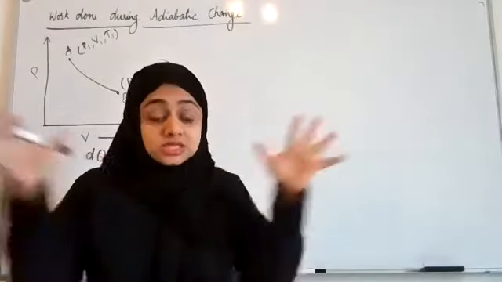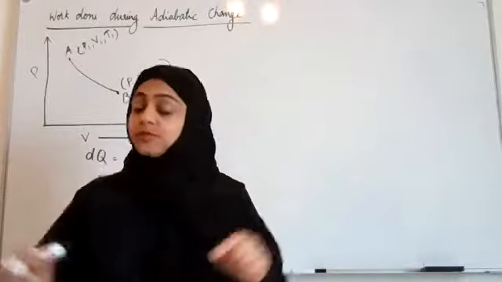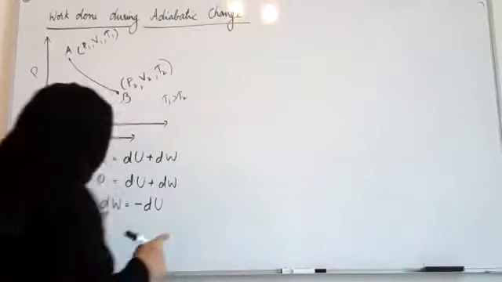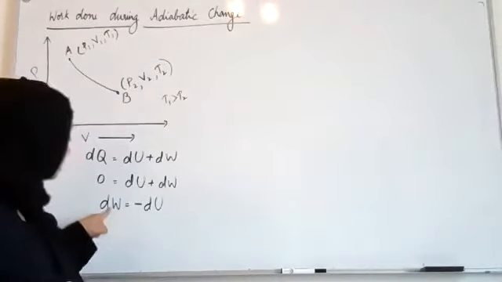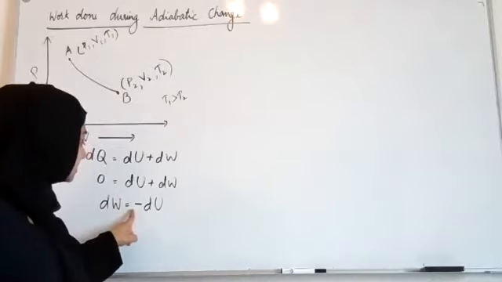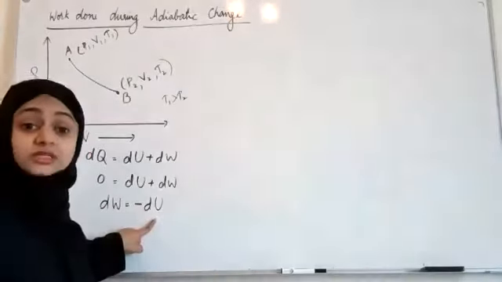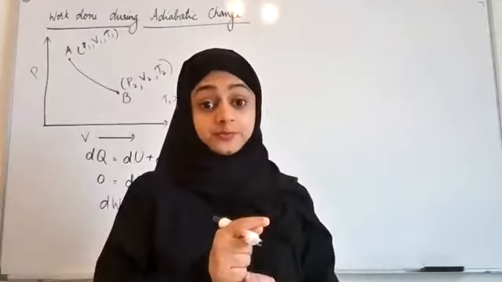Work done by the gas on the surroundings means work done is positive. dW is positive. So the internal energy should have a different sign. So the internal energy change should be negative.